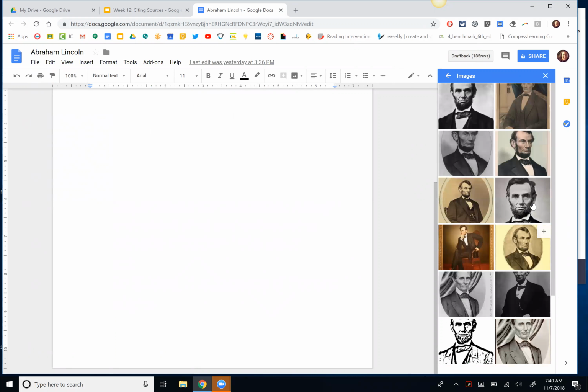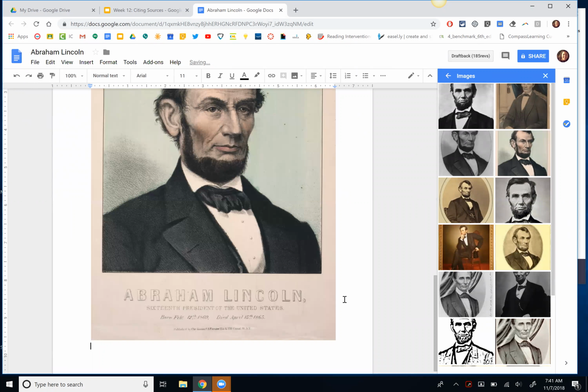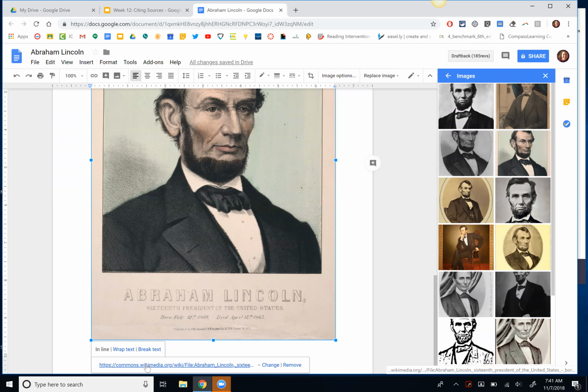Again, these are all labeled for commercial reuse. I can go ahead and add any one of these. I can just hit that plus sign and it's going to go right in. The good thing about this too is you don't have to worry about citing the image, because if you click on the image, it's already cited for you right here. So this is why it's better to use this instead of going to Google and copying and pasting it in, because this is actually putting in there for you the actual image, the web address, which is how you would cite this image properly. So you could do that.